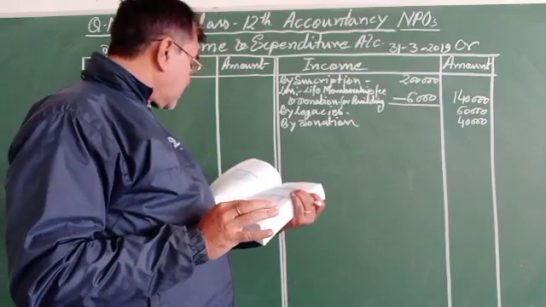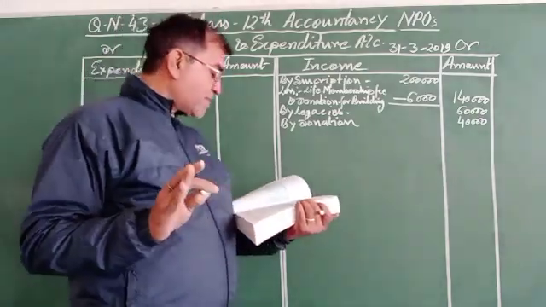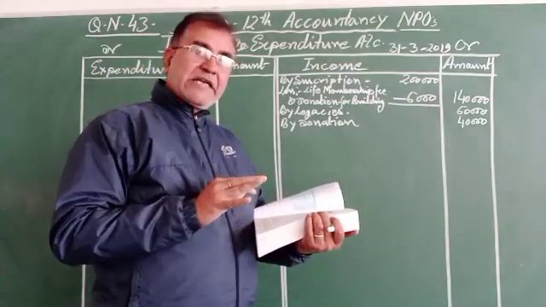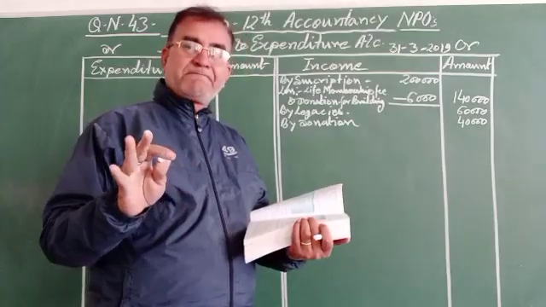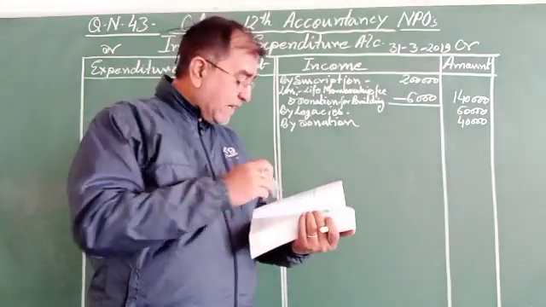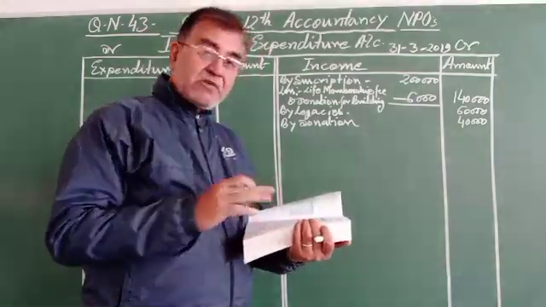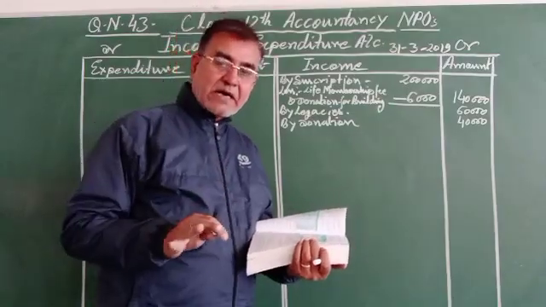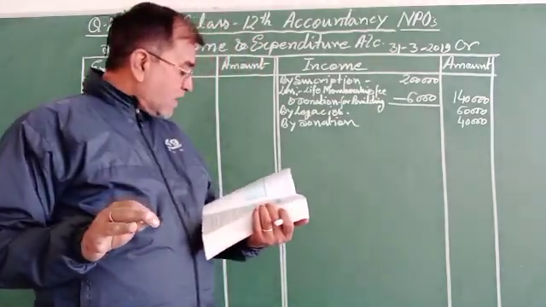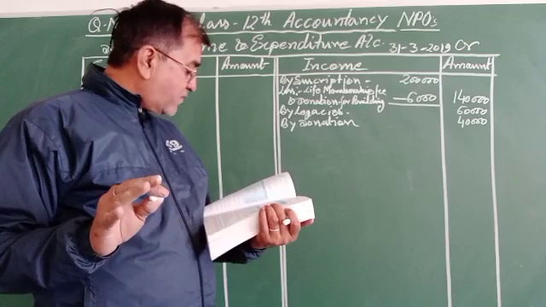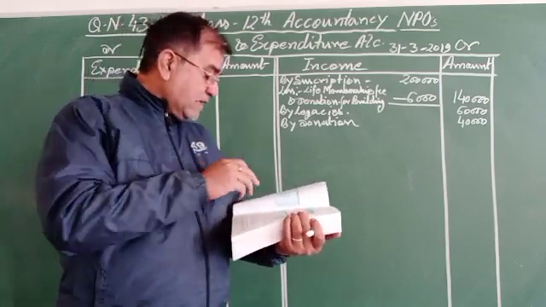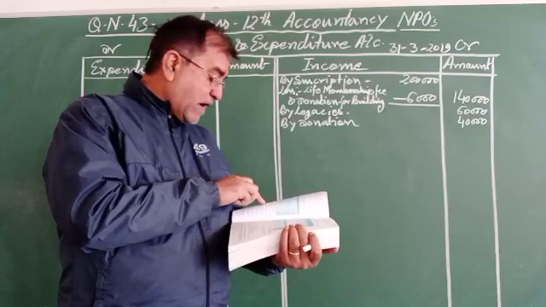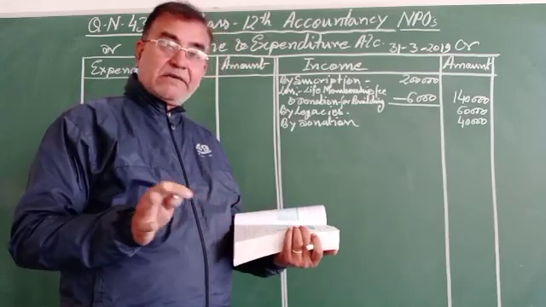Then donations for tournament fund, tournament expenses are given, so it will be treated as tournament expenses in the payment column, 60,000, and 10,000 in the expenditure column will be shown. And the sale of defense bonds was 40,000, and the book value of the defense bond sold was rupees 30,000.